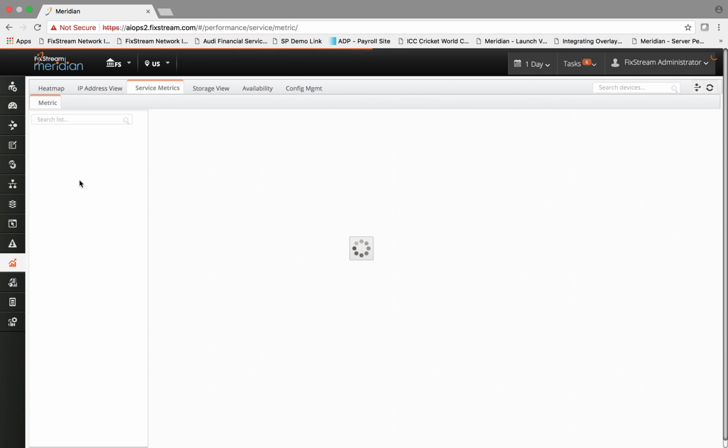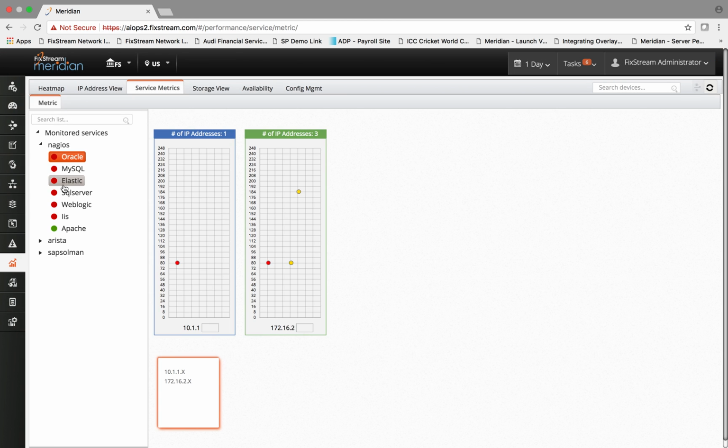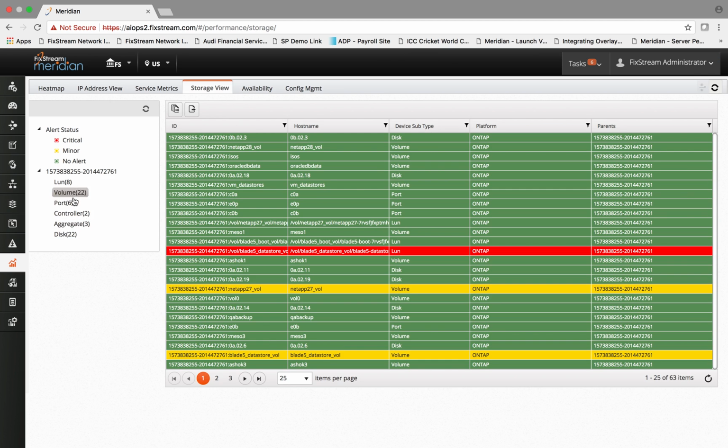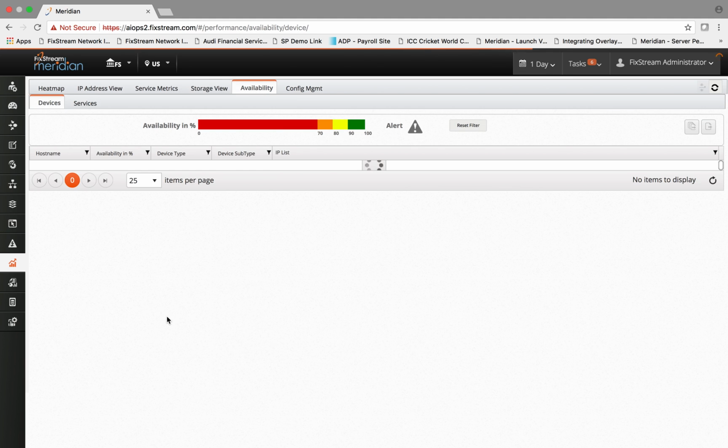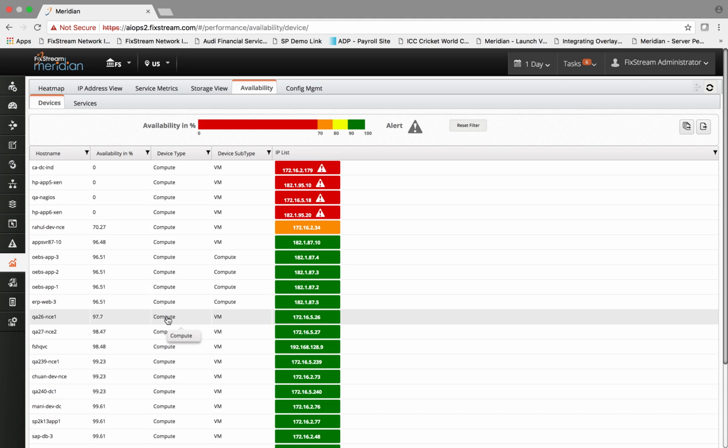The service metrics show you all the details about the application service and the performance metrics. Those are collected from different service performance monitoring tools that you may have, such as Nagios. The storage view provides you the performance metrics of different storage entities: LUN, volume, port, controller, aggregate. You can set thresholds, and then those become alerts accordingly. Likewise, availability metrics show you the overall availability of different entities, either a compute, storage, or network device.